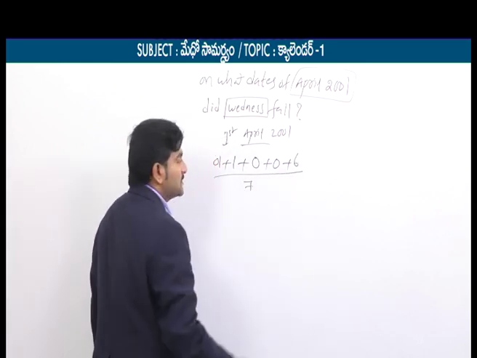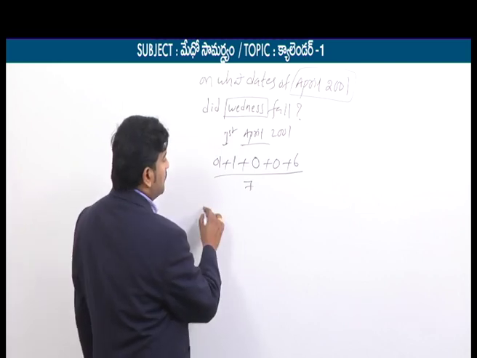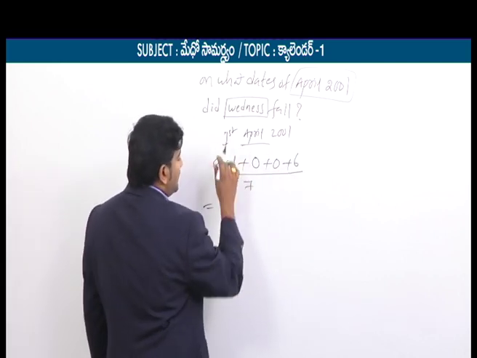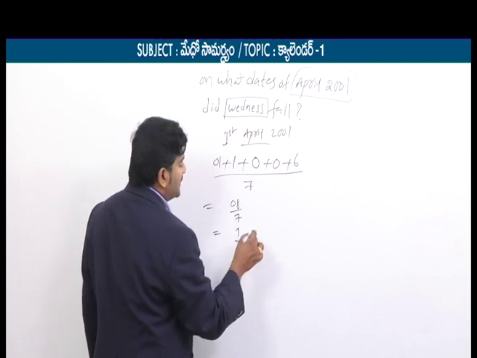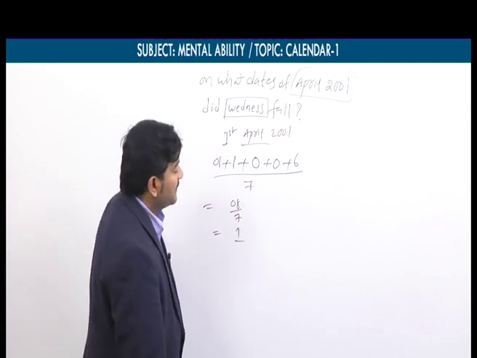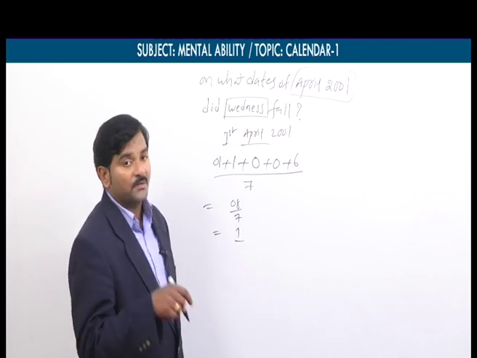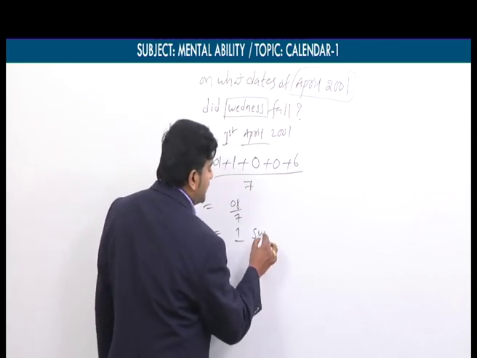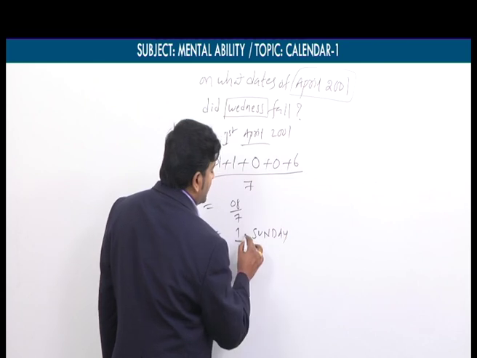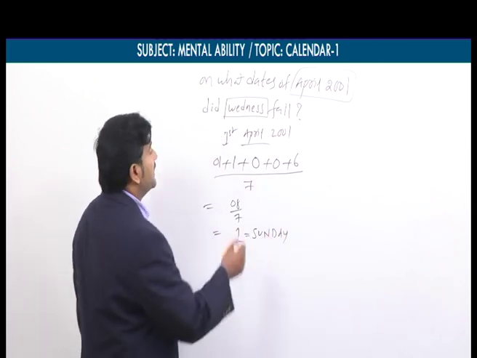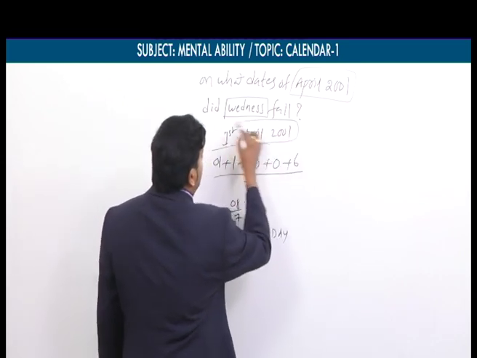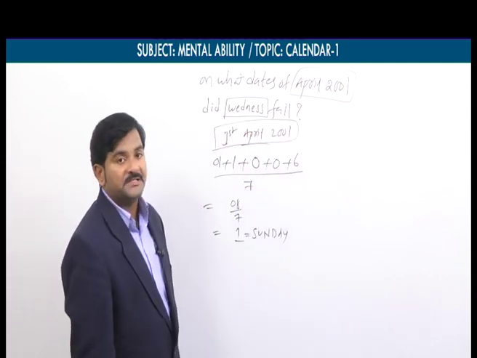All these parameters are divided by what? 7. So now what will we get? 6 plus 1 is 7, 7 plus 1 is 8, 8 by 7. 8 by 7, what is my remainder? 1. If I get remainder 1, what does it mean according to the day codes? So this day must be Sunday. I am getting remainder 1, that's why this day is Sunday. This day means which day? April 1st is Sunday.